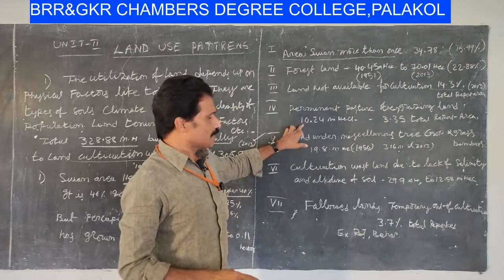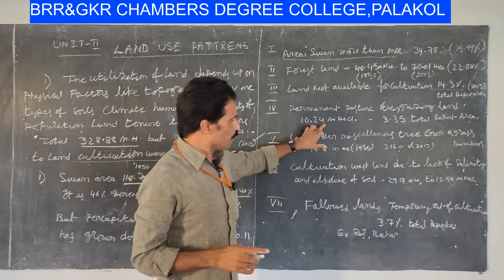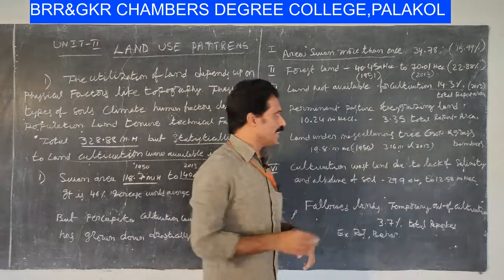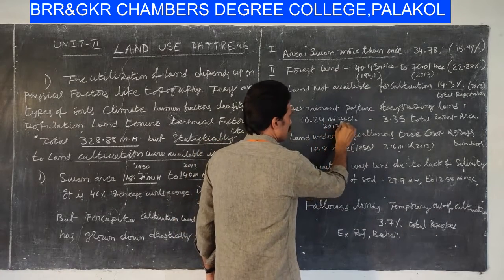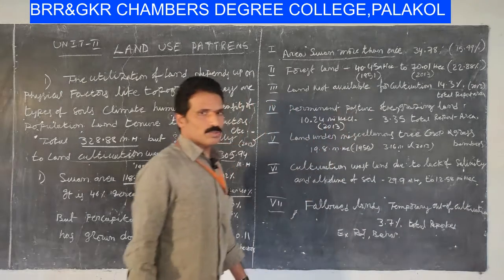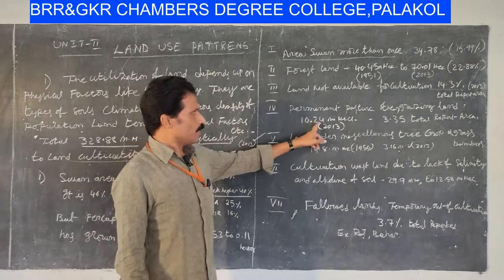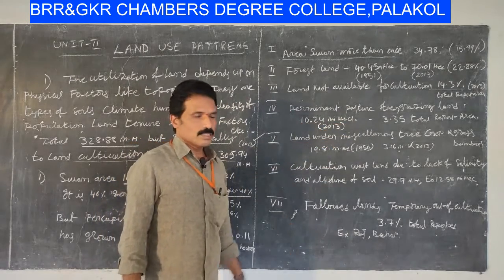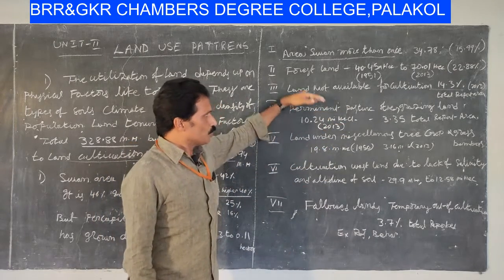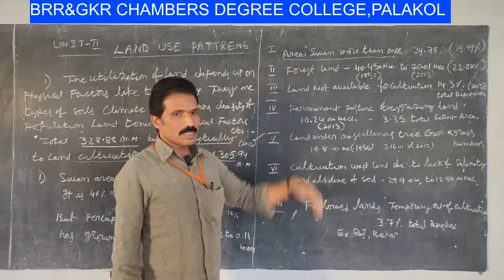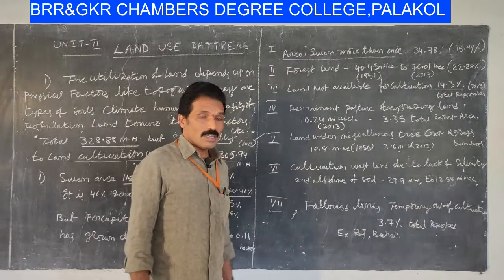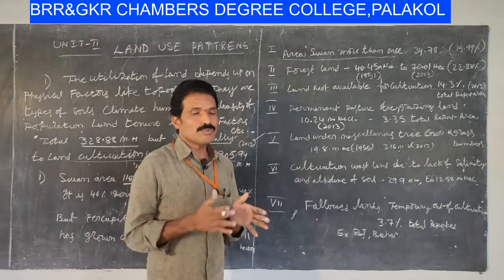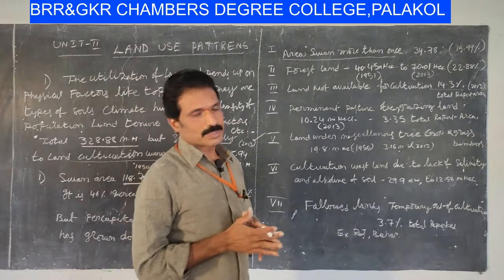That land totals 10.24 million hectares in 2013. According to the 2013 reports, 10.24 million hectares of land is used for permanent pasture and other grazing food materials for animals.